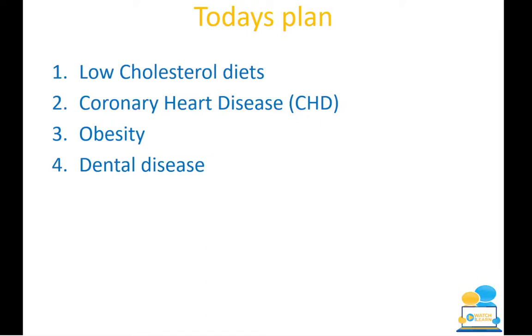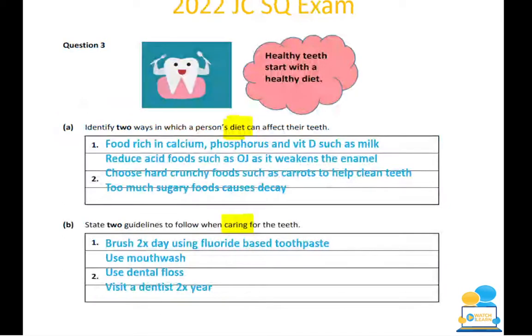So in today's plan, what we did was we looked at low cholesterol diets, we looked at coronary heart disease, we looked at obesity and dental disease. So these all came up in the exam this year, but out of all the ones there, the one that would have been answered the most poorly would probably have been dental disease, purely because students did not read the question properly here, and they didn't identify the action verbs such as identify and state, and they put a diet answer in part B when it should have been a caring one, and so forth.